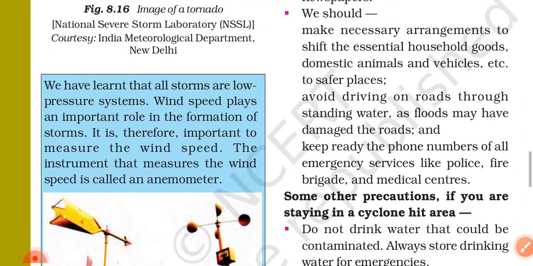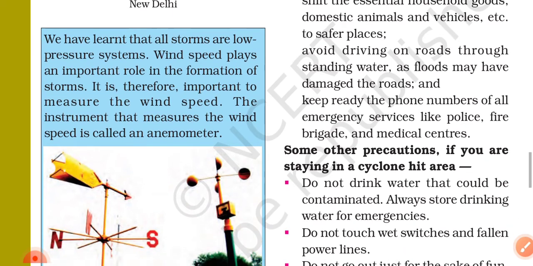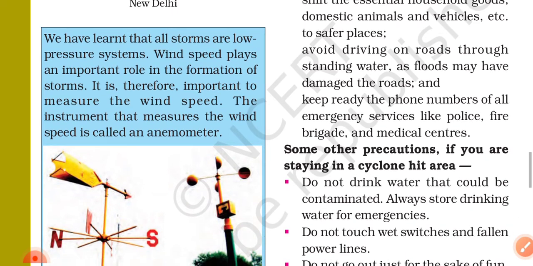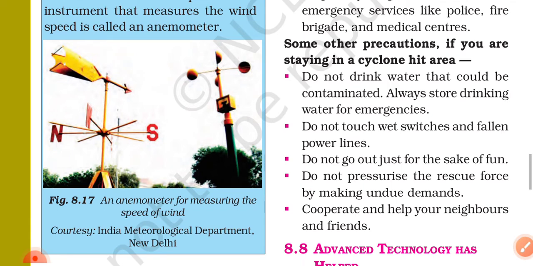We have learned that all storms are low pressure systems. Wind speed plays an important role in the formation of storms. It is therefore important to measure the wind speed. The instrument that measures the wind speed is called an anemometer. Figure 8.17, an anemometer for measuring the speed of wind.